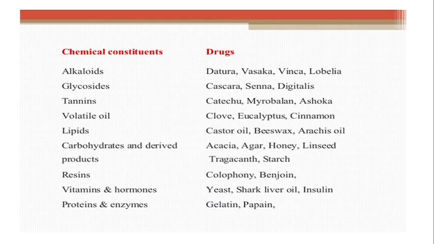After that, vitamins and hormones; examples are yeast, shark liver oil, insulin. All these come under vitamins and hormones. Then proteins and enzymes; examples are gelatin and papain. All these are the different classes which are formed, and under these different heads we are going to study a large number of drugs.